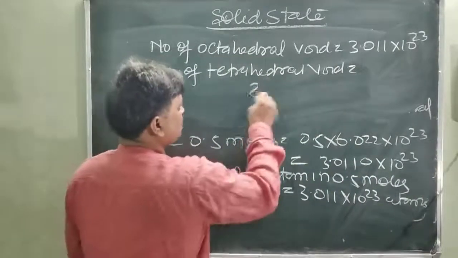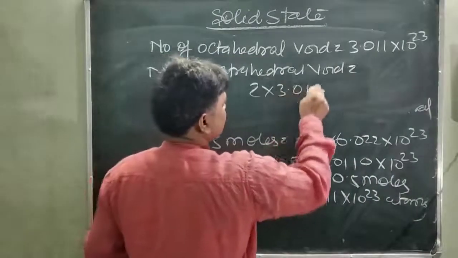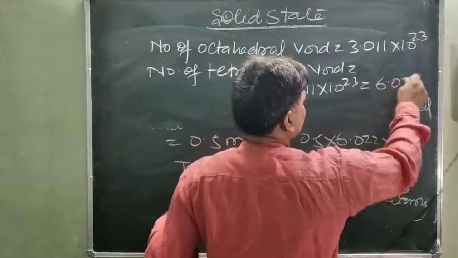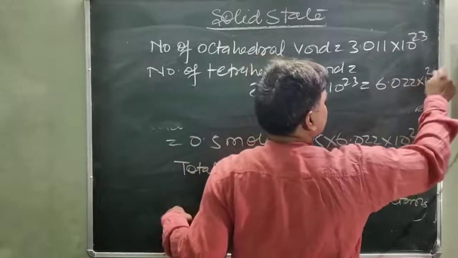This is 2 into 3.011 into 10 power 23, which is equal to 6.022 into 10 power 23.